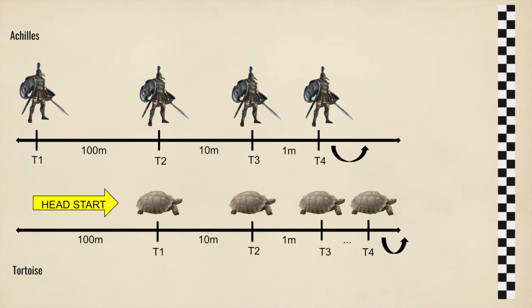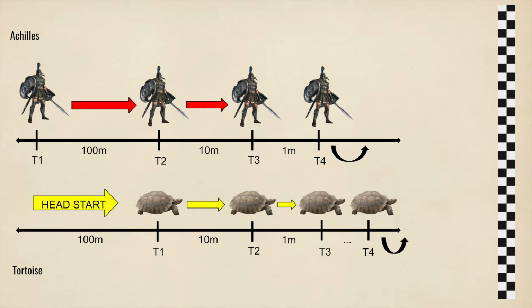Before the race begins, the tortoise is given a 100-meter head start. Once the tortoise has reached these 100 meters, Achilles begins running to catch the tortoise. Achilles has now reached the 100-meter point where the tortoise was initially. Nevertheless, in that time, the tortoise has advanced another 10 meters. Achilles keeps on running, and once again catches up to the 10-meter point where the tortoise was previously. Yet again, during that time, the tortoise has advanced 1 more meter.